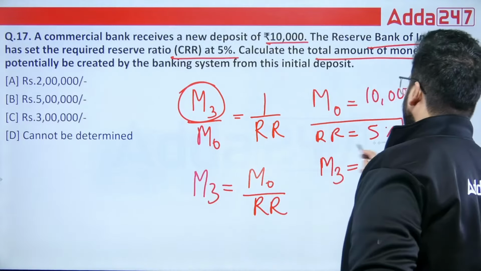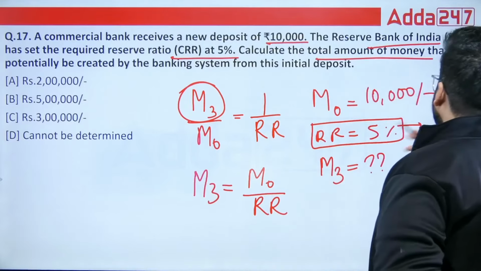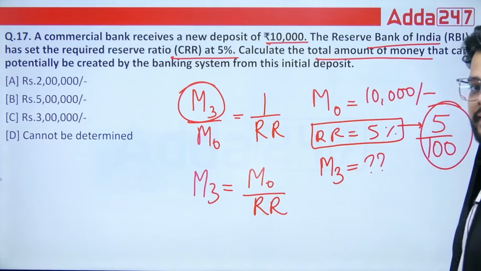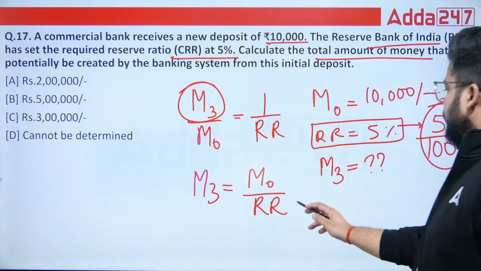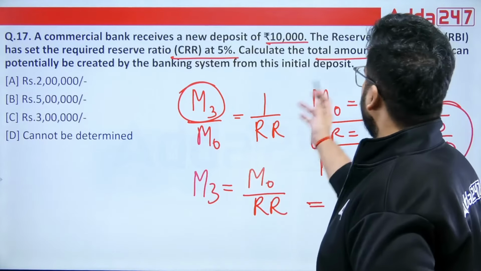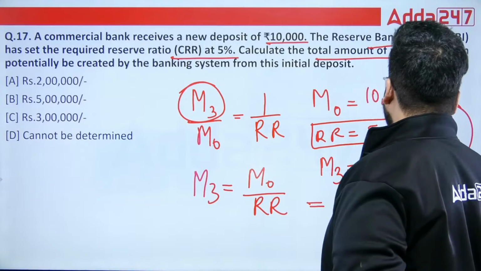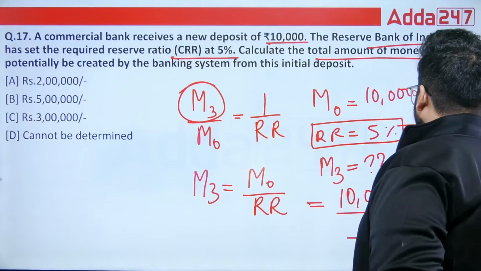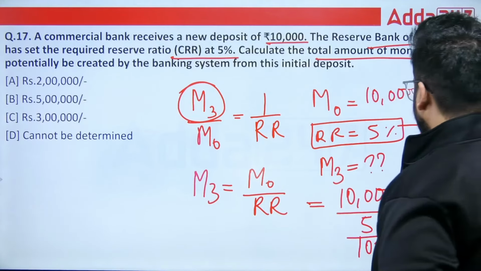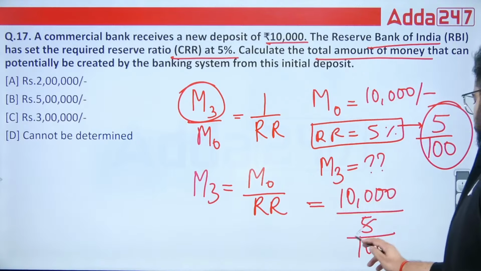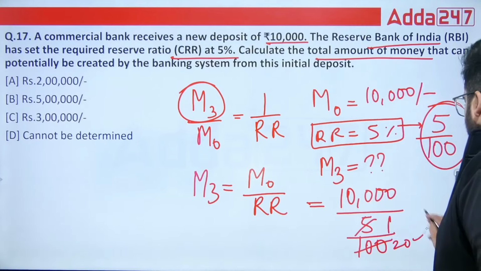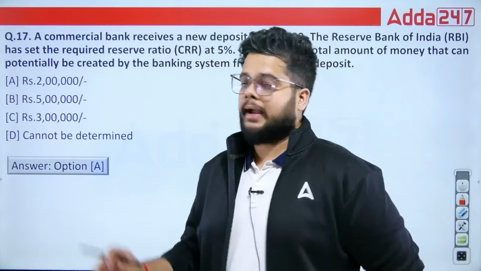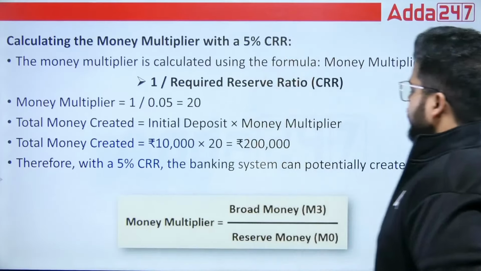Now this reserve ratio is in percentage. You have to convert it to numbers, only in the digits. The percentage sign you will remove, and this will be what? M0 is your 10,000, so 10,000 divided by 5 divided by 100. The right answer for this question will be what? This is gone, 1 by 20 will go up, and the correct answer will be option A, that is rupees 2 lakh.